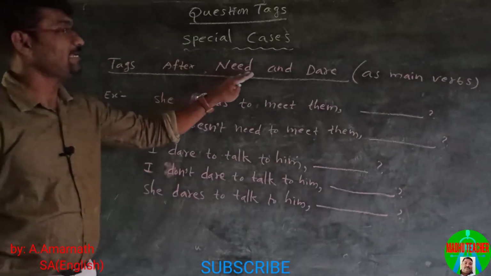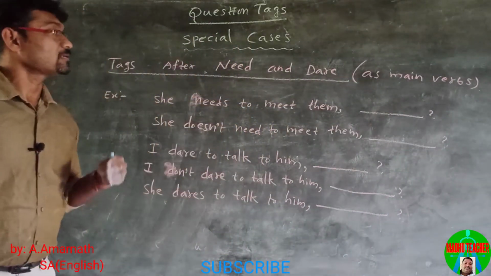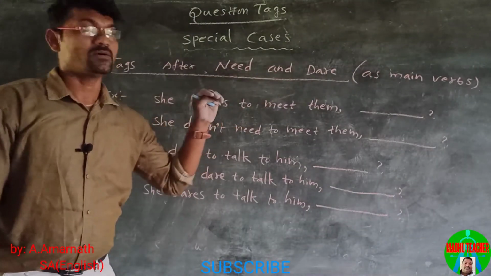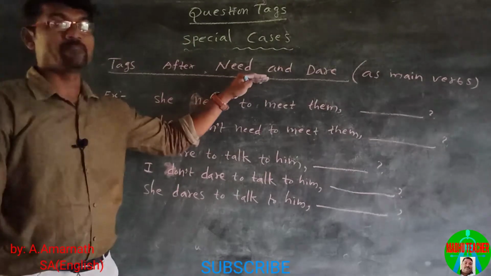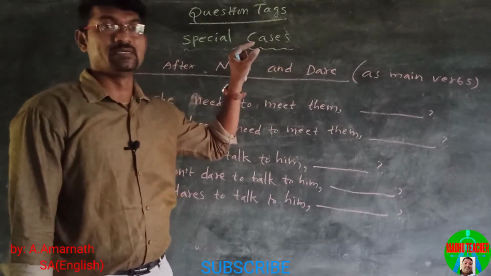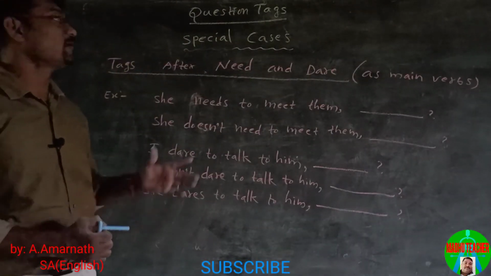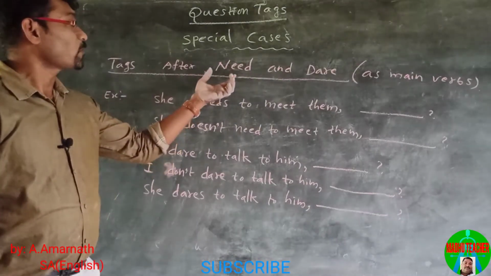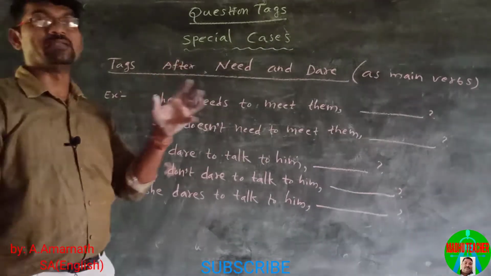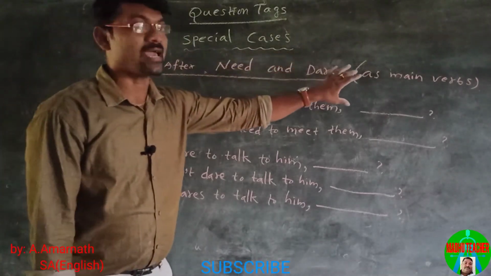Tags after need and dare as main verbs. As I told you earlier, need and dare can both be used either as auxiliary verbs or main verbs. I have already constructed question tags when need and dare were helping verbs. Now let us see need and dare as main verbs.